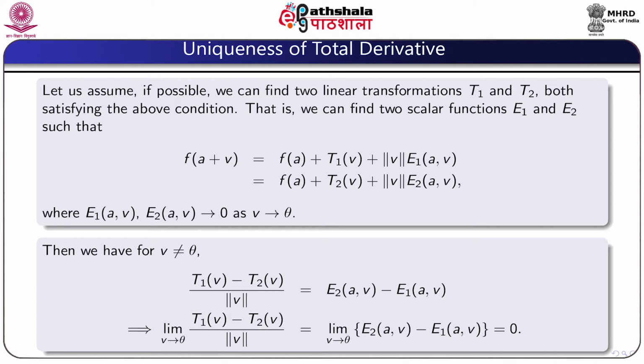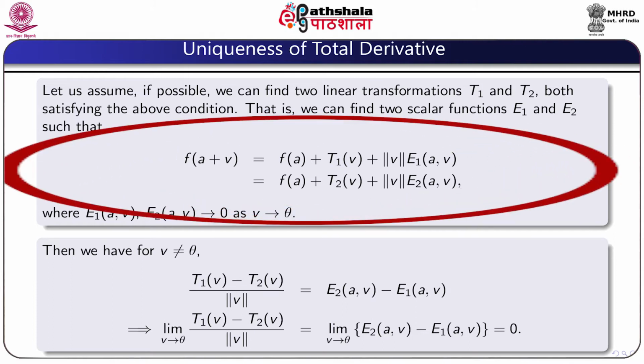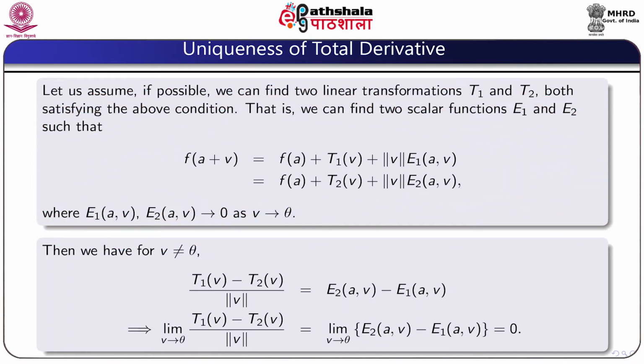Let us assume, if possible, we can find two linear transformations T1 and T2 both satisfying the above condition. That is, we can find two scalar functions E1 and E2 such that we can express f(a+v) as f(a) + T1(v) + norm v times E1(a,v), as well as f(a) + T2(v) + norm v times E2(a,v), where both E1(a,v) and E2(a,v) tend to 0 as v approaches origin.